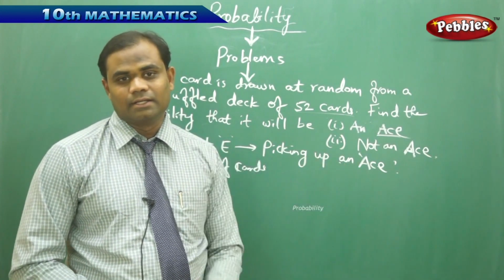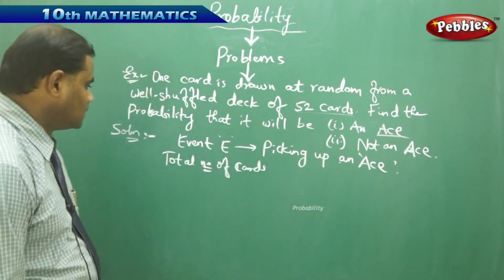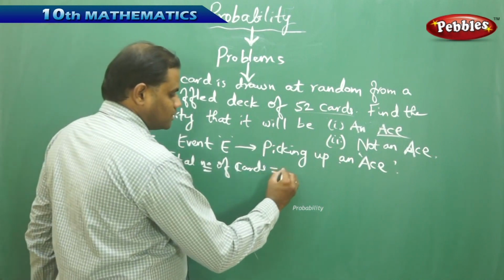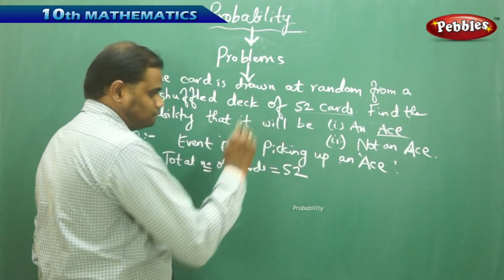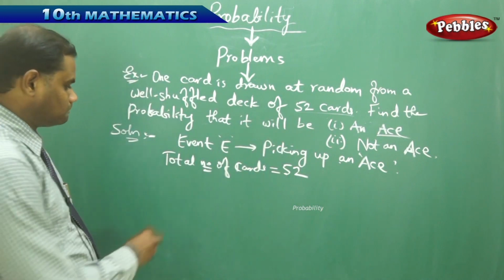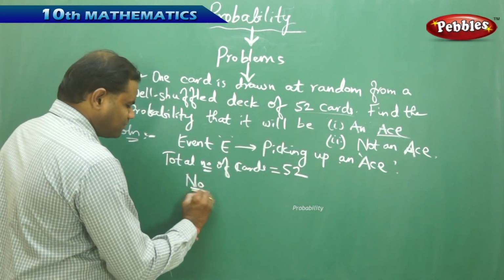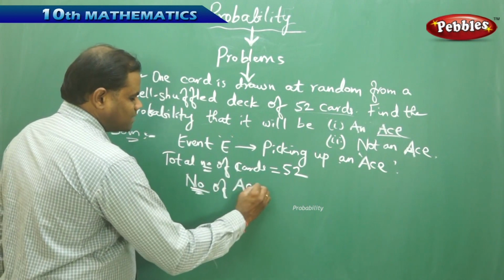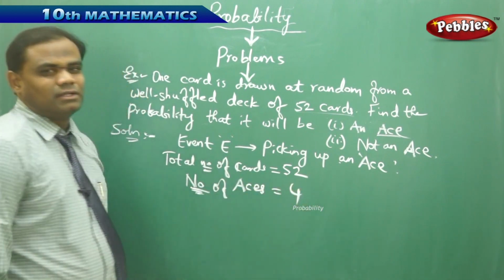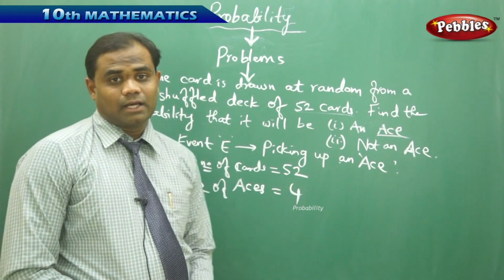Now the total number of cards is 52, and in the entire 52 cards, the number of aces is 4, which is the knowledge I need to have about playing cards.